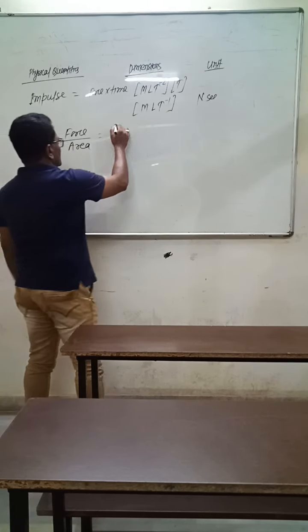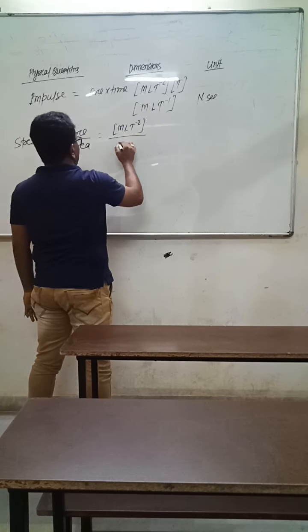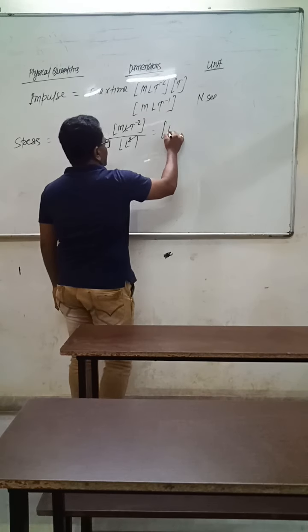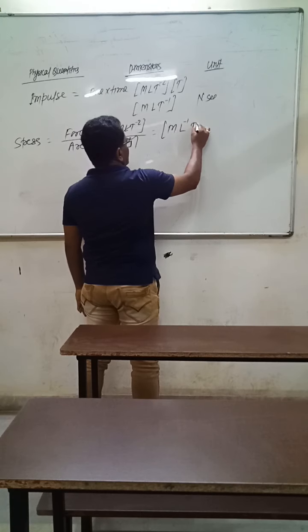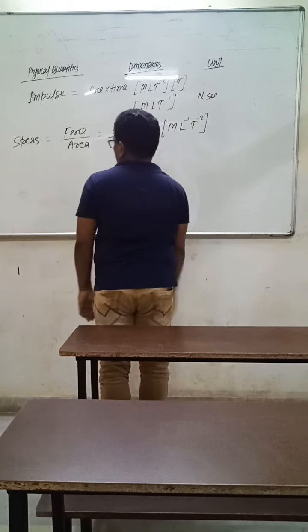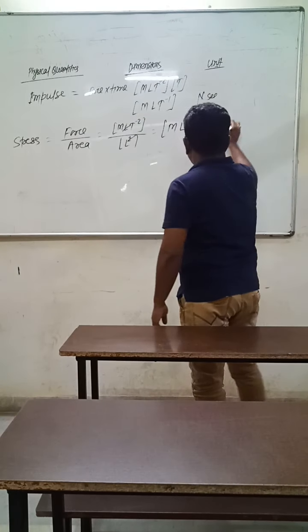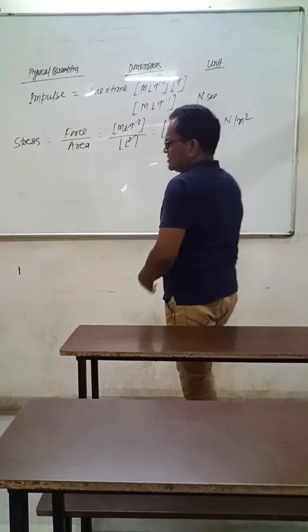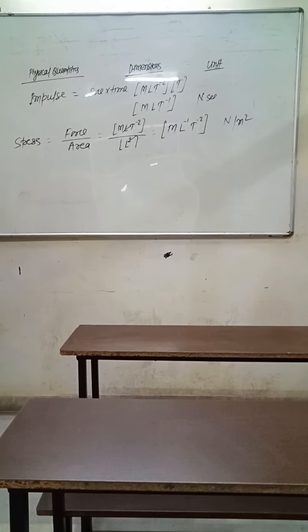The dimension of force is m L t raised to the power minus 2, area is L square, one L cancelled, and its dimension becomes m L raised to the power minus 1, t raised to the power minus 2. The unit of force is Newton and the unit of area is meter square. The unit of stress is Newton per meter square.